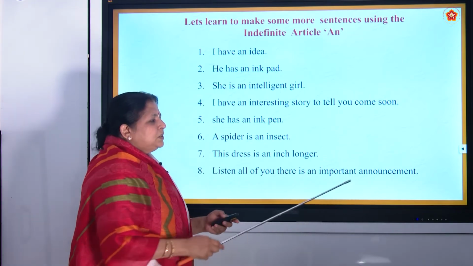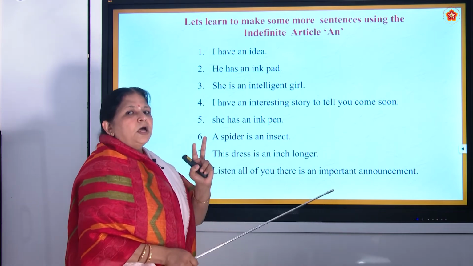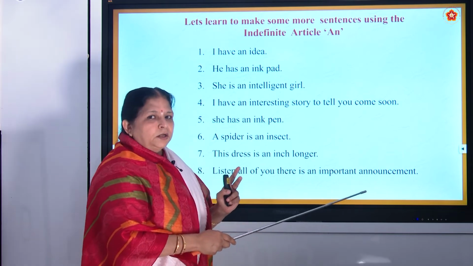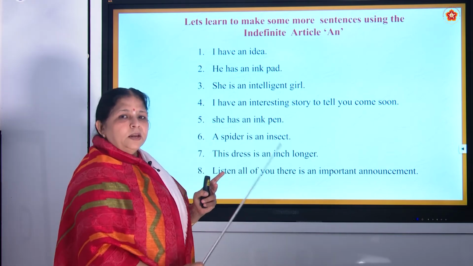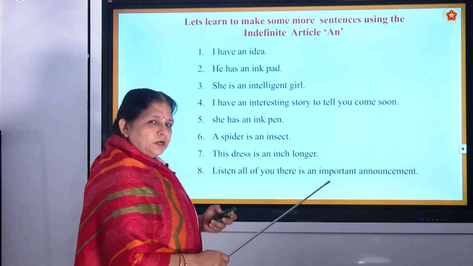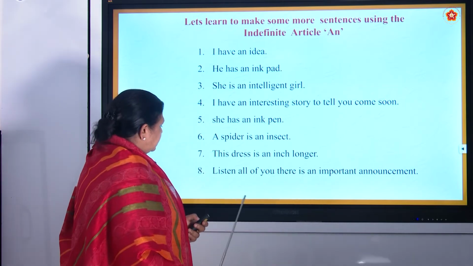Okay. So, C here is again 2 sounds. What are the sounds? K and S. So, now it is S. It is not K. Announcement. Okay. It is announcement. Understood? Yes, very good. See, all of you are very intelligent.